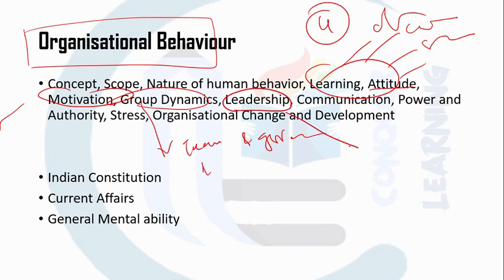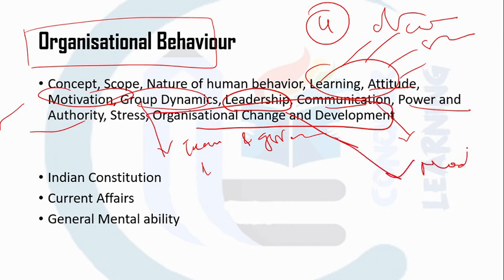Leadership. What are the different forms of leadership? What are the matrices of leadership? Communication. What is vertical communication? Horizontal communication. Difference between power and authority. Organizational change and development. What are the different models of organizational change and development, and so on.